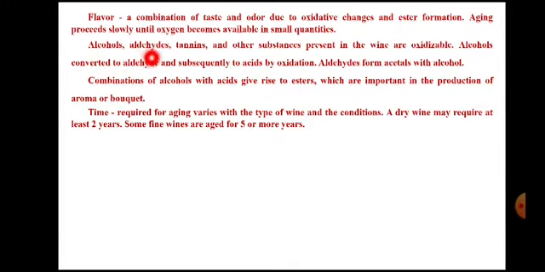So alcohols, aldehydes, and tannins are the substances which are present in wine and which can be oxidized. Alcohols are converted to aldehydes and subsequently to acids by oxidation. Aldehydes then form acetals with alcohol. Combination of alcohols with acids gives rise to esters, which are important in the production of aroma or bouquet, a pleasant bouquet of finished wine.